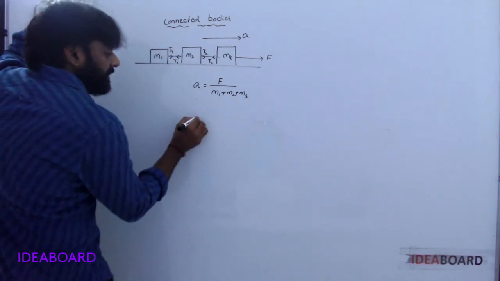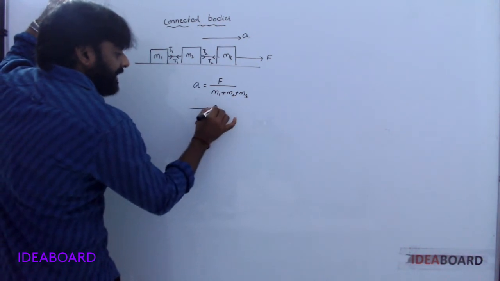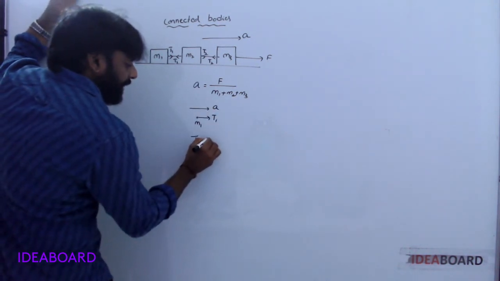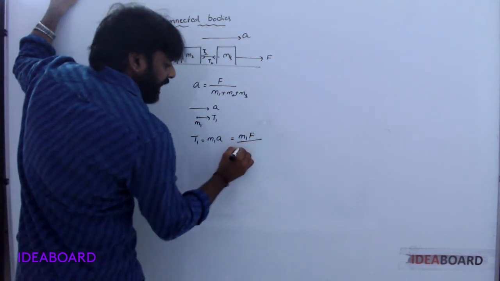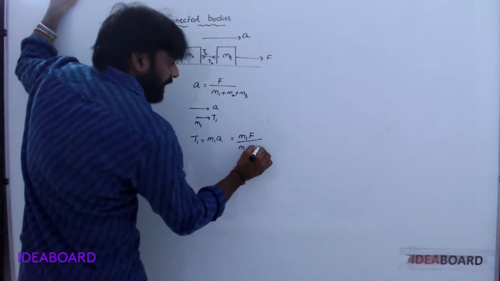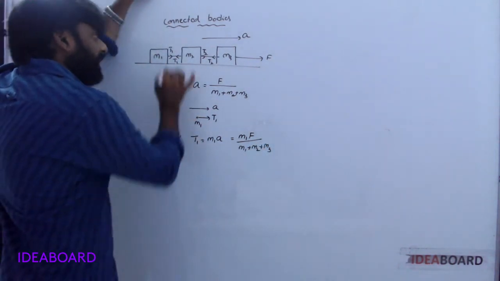Now first of all consider M1, tension T1, acceleration A. T1 is equal to, you write as M1 into A. M1 F by M1 plus M2 plus M3. Understood? Okay. It is the tension T1.